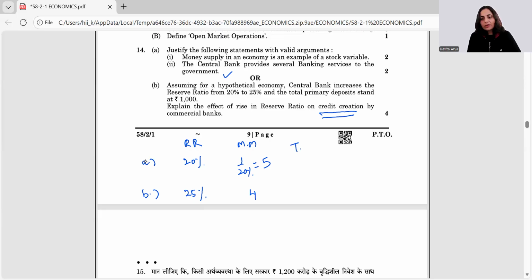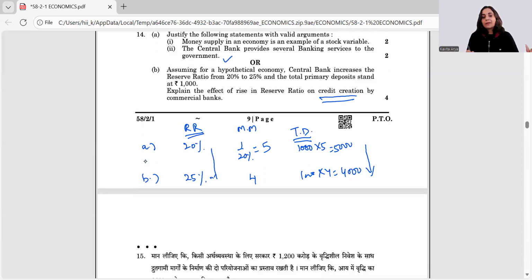So what are the total deposits? Total deposits are the primary deposit into the money multiplier, that is 5,000. And here it becomes 1,000 into 4, that's equal to 4,000, right? So they say credit creation is reduced when the RR is increased, right? So here we say there is an opposite or inverse relation between RR, the reserve requirement, and the total deposits created in the economy, right?